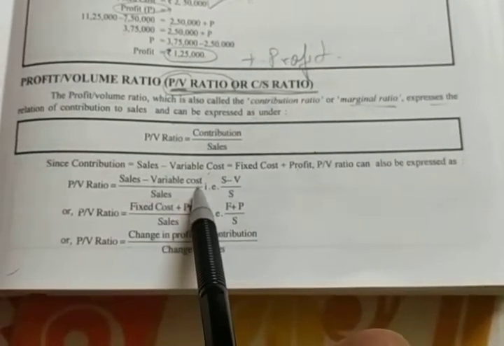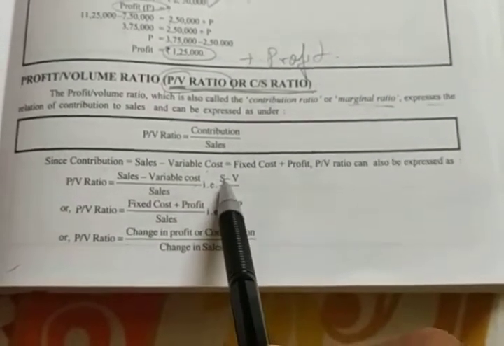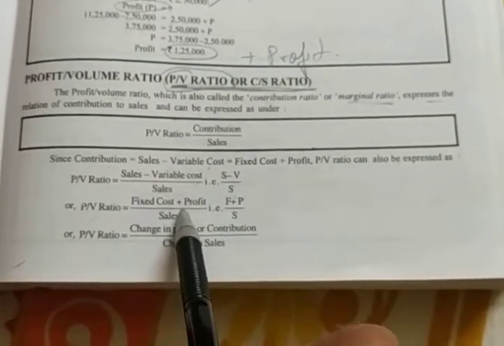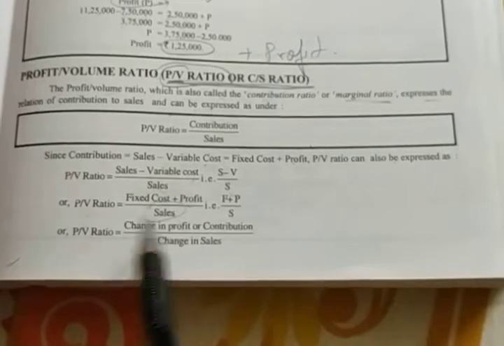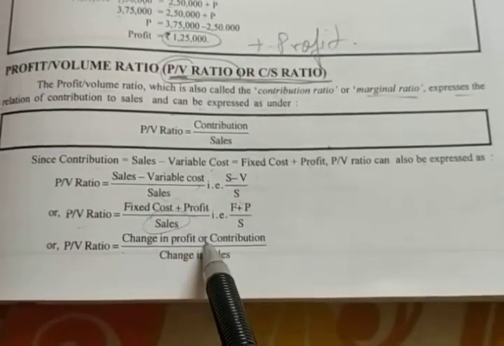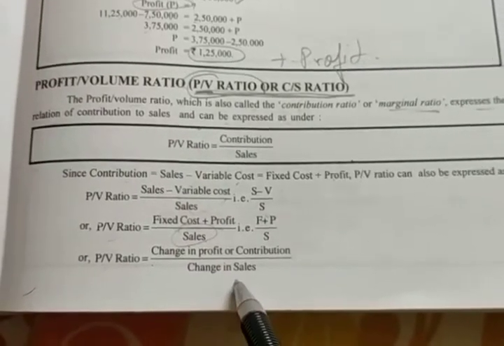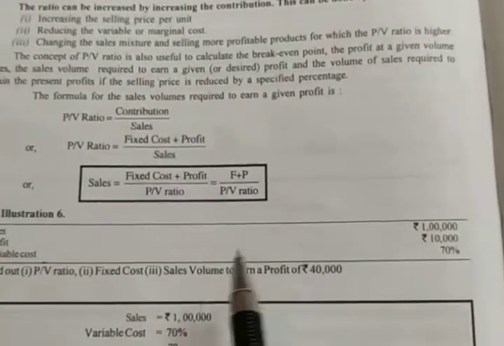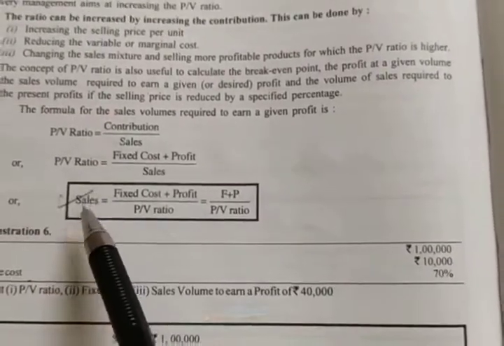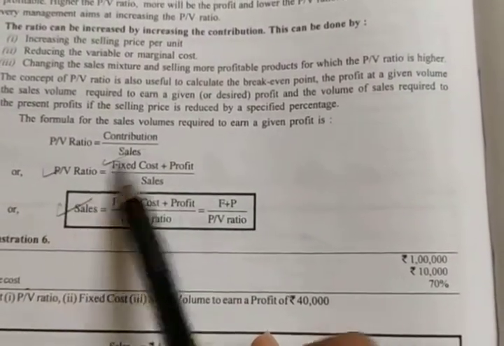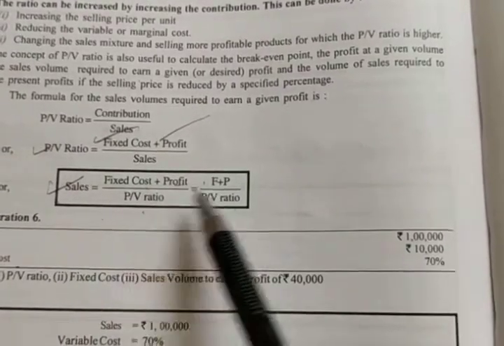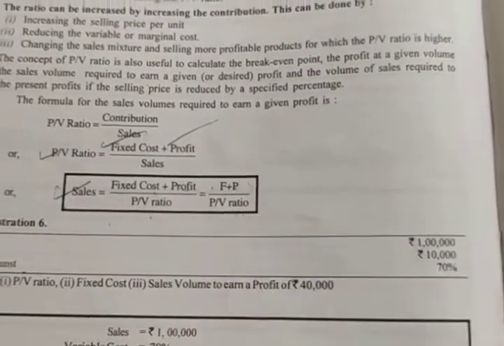Sales minus variable cost divided by sales, that is S minus V divided by S. Second, PV ratio equals fixed cost plus profit divided by sales. And the last one is PV ratio equals change in the profit or contribution divided by change in the sales. Or if they have asked you like this, how are you going to calculate sales if they have given you PV ratio, fixed cost and profit? So fixed cost plus profit divided by PV ratio, that is F plus P divided by PV.